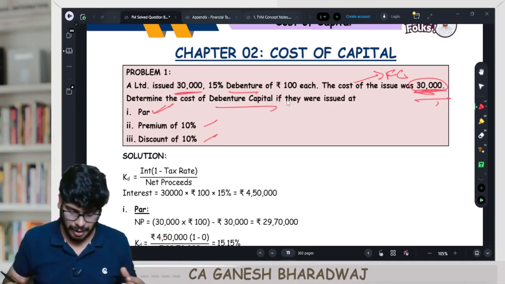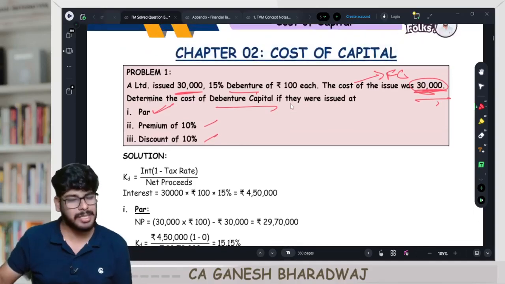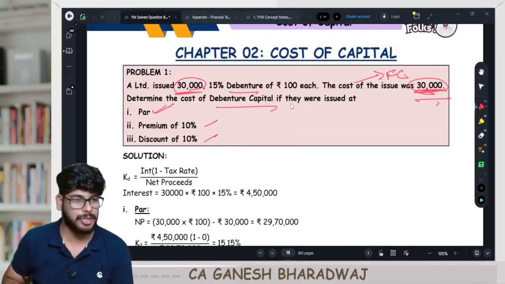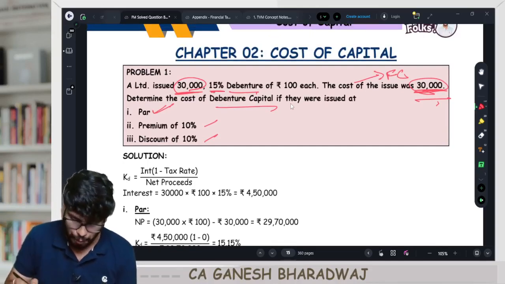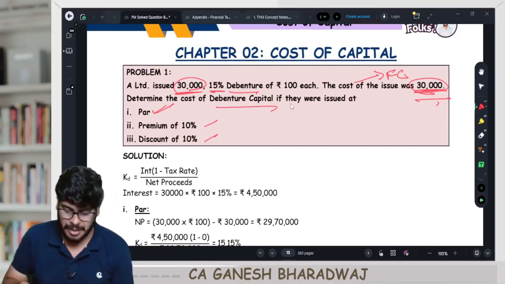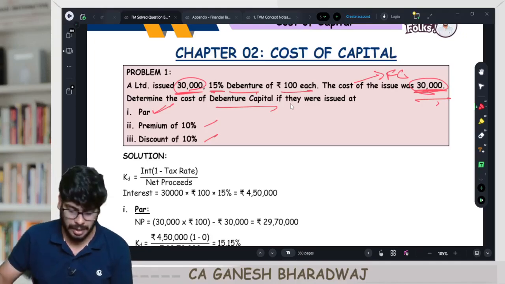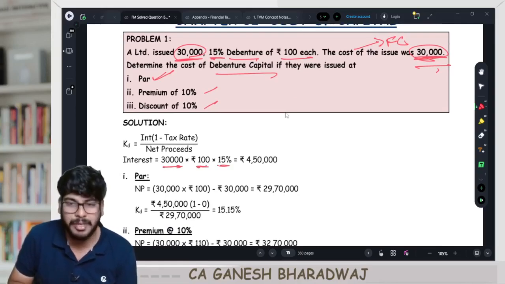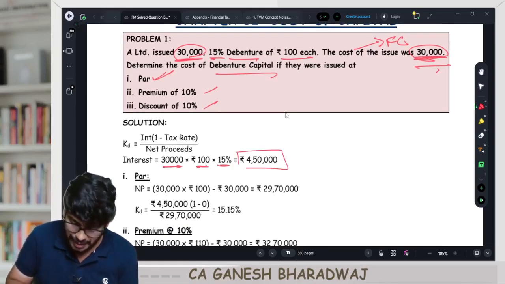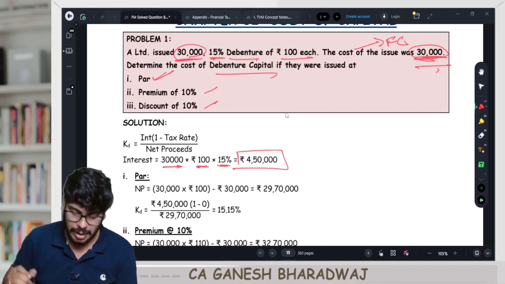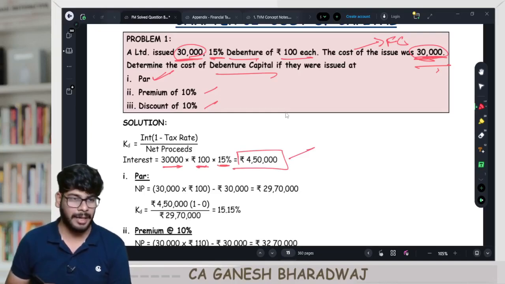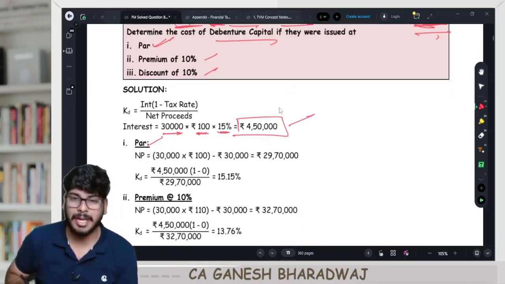Correct? So what we can do is, you tell me what is the total annual interest payout by the company. They have issued 30,000 debentures. It is carrying a coupon rate of 15% and the face value of every debenture is 100. So the total interest payout every year is going to be 30,000 debentures into 100 rupees, and on that 15% is being paid. Every year the company is paying an interest of how much, guys? 4,50,000. Correct?